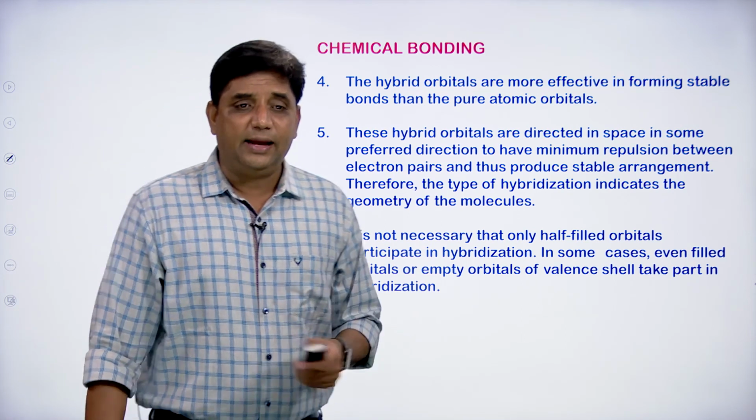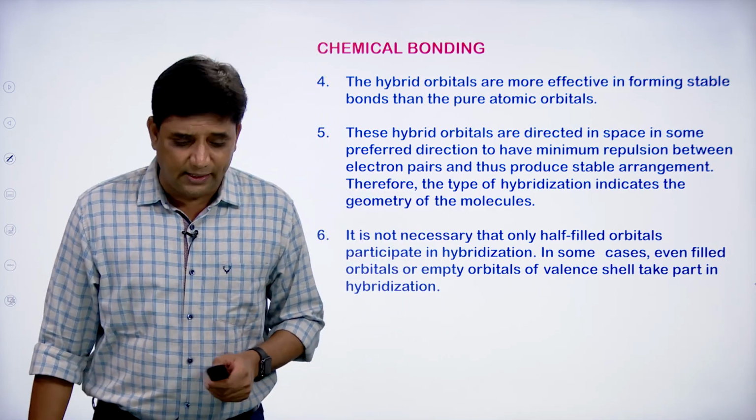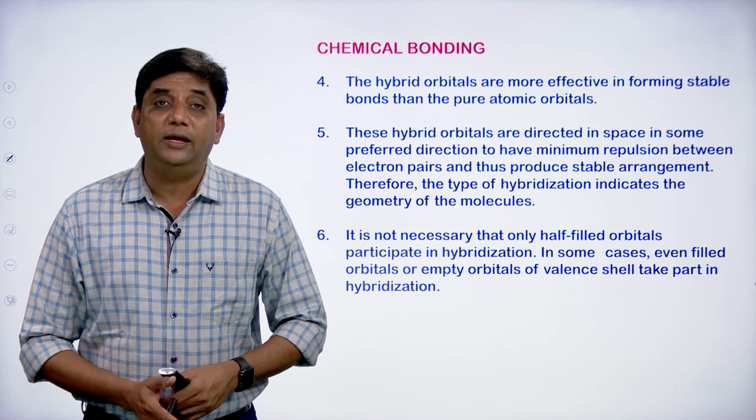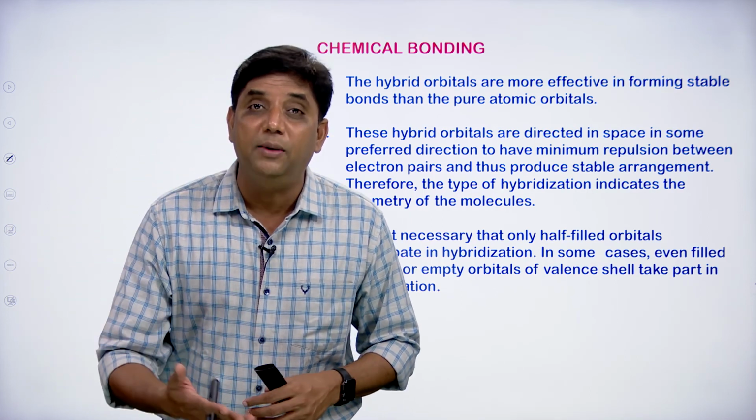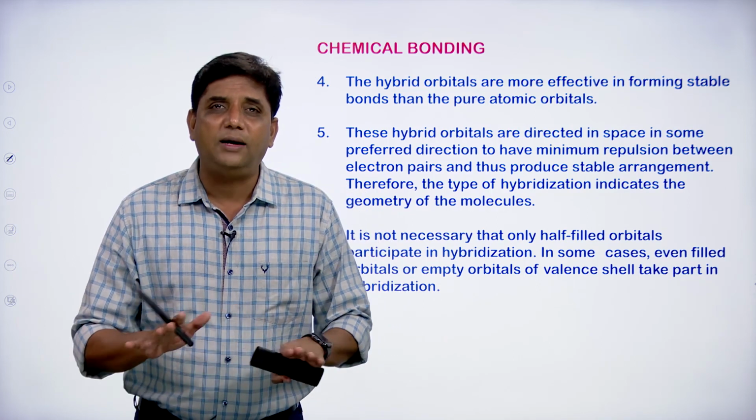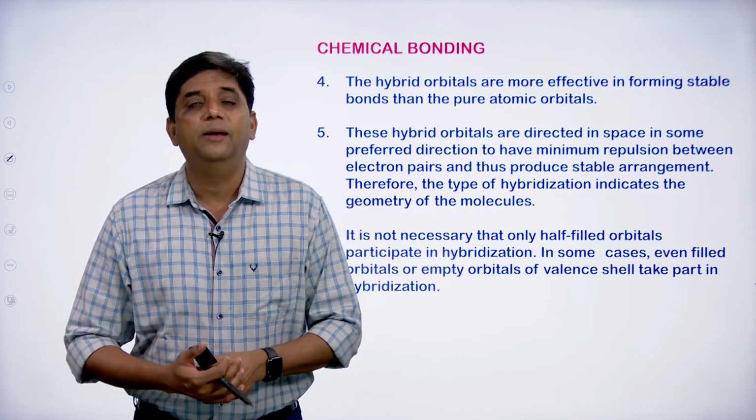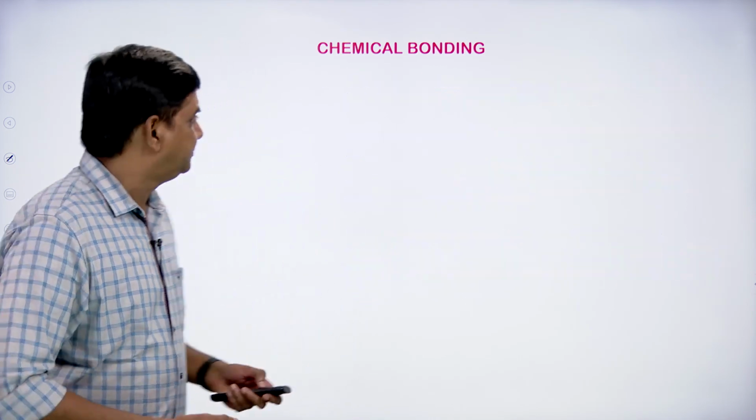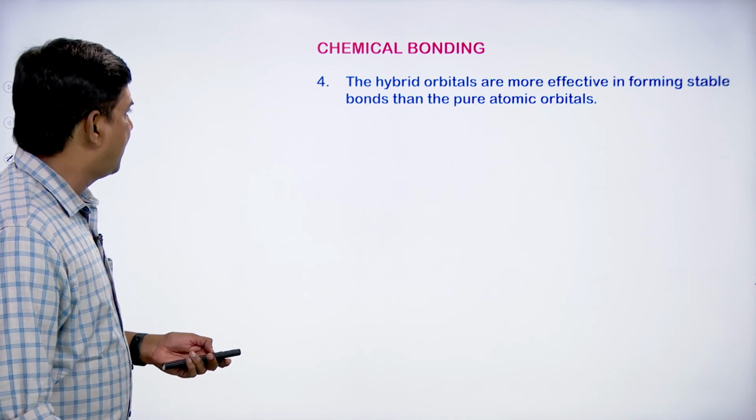Just like in valence bond theory, it is said that only half-filled orbitals overlap. But in the case of hybridization, this is not the rule. Even empty orbitals, filled orbitals, or half-filled orbitals, all types of orbitals can take part in the bond formation in the case of hybrid orbitals. Now let us see the hybridization.